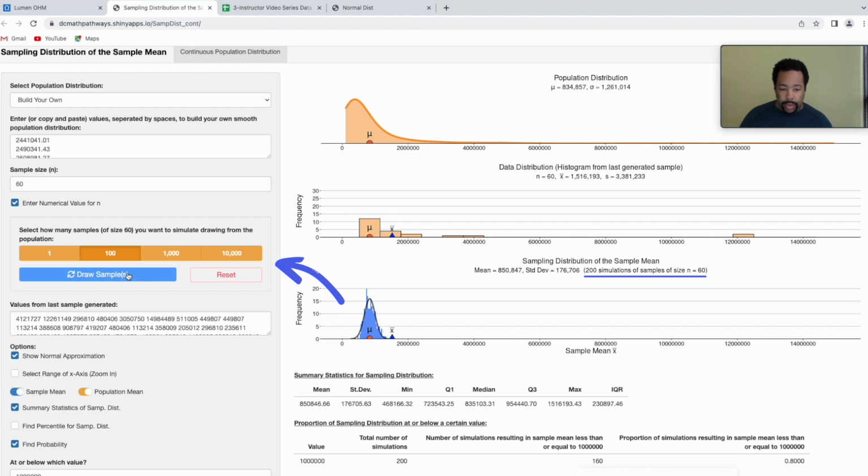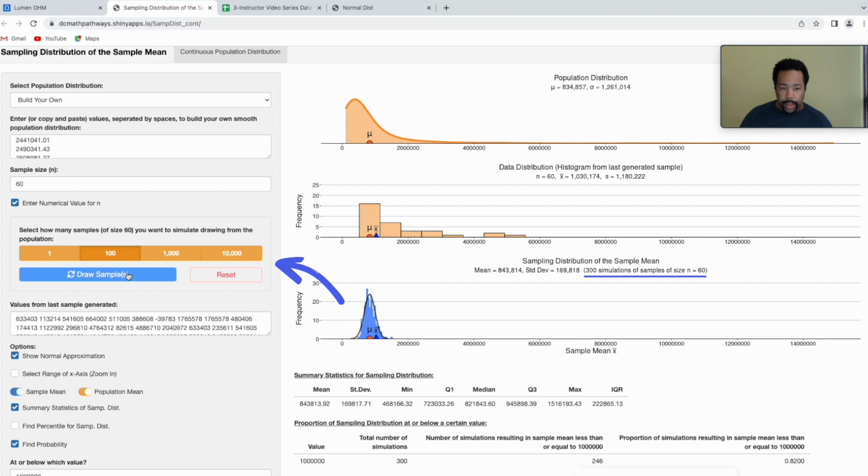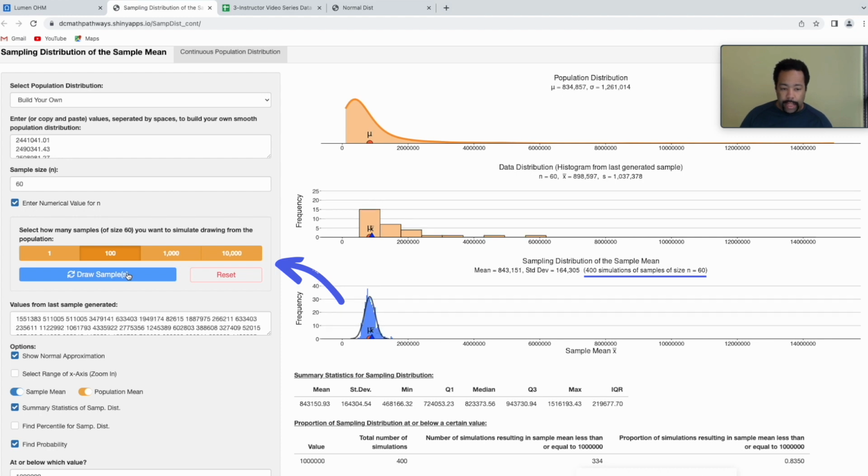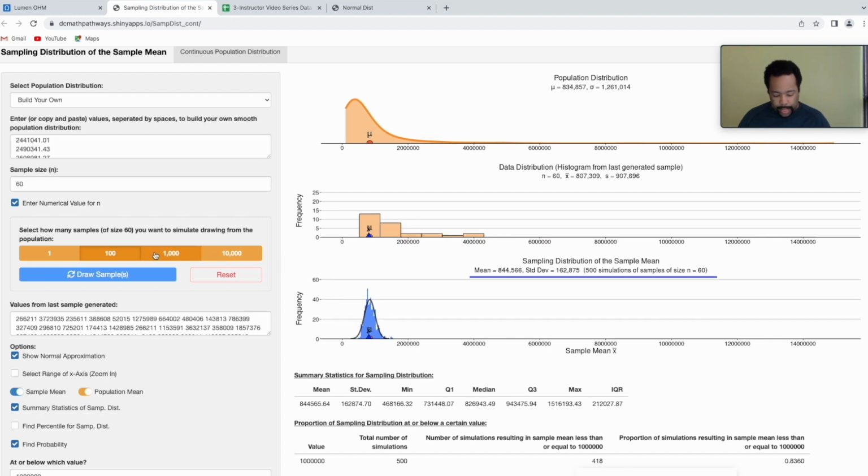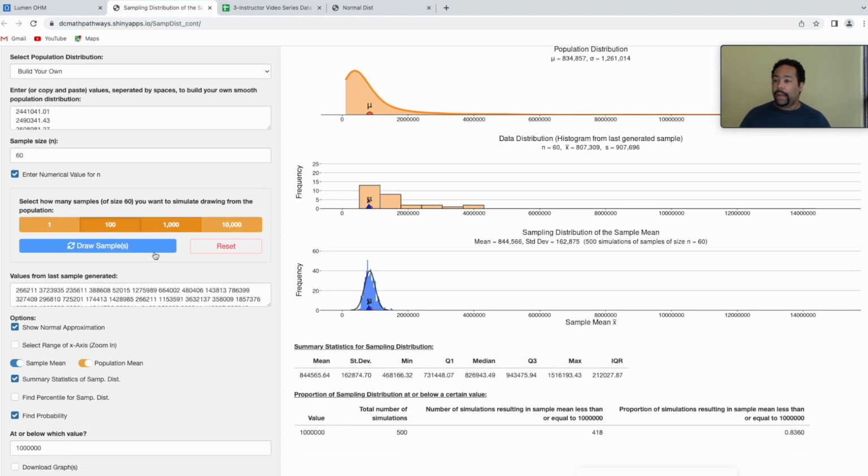That's for 200, 300, 400, and then 500. And so 500 gives us, for 60, 844,566, and a standard deviation of 162,875.